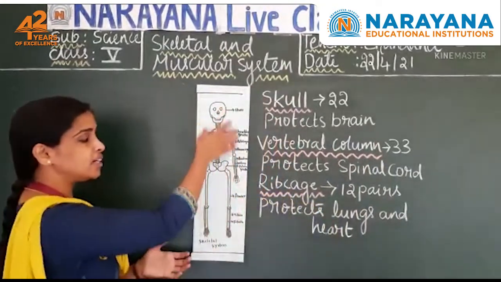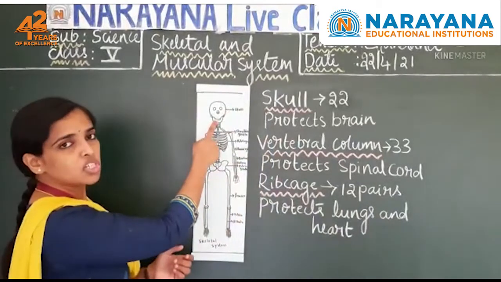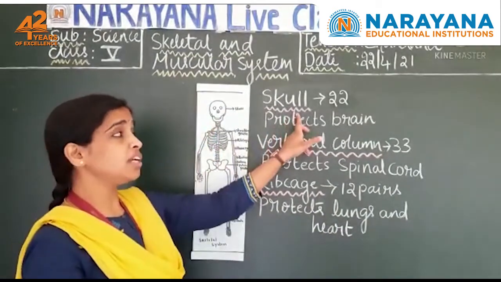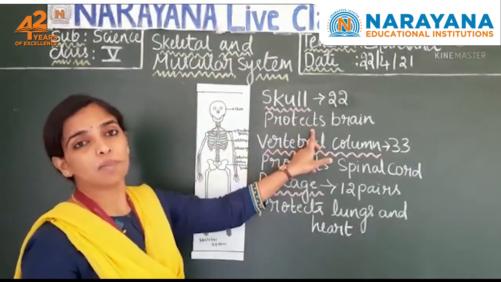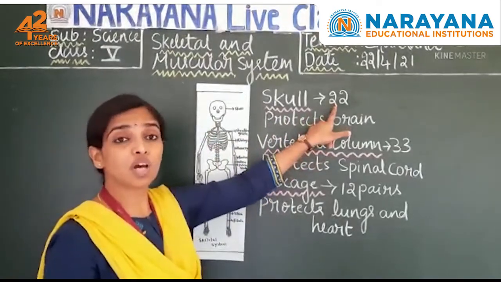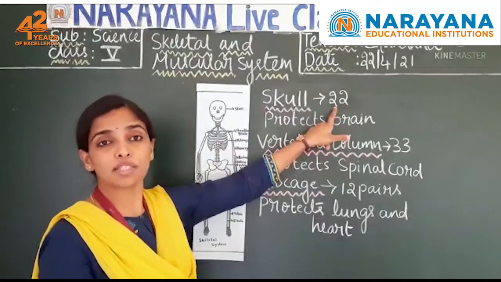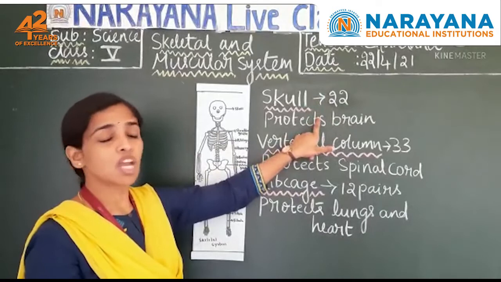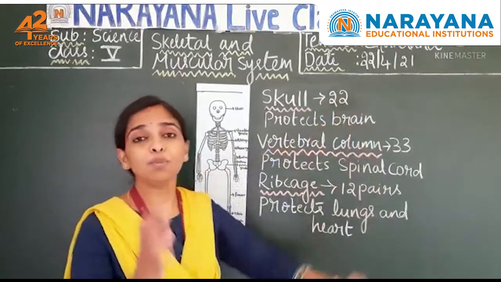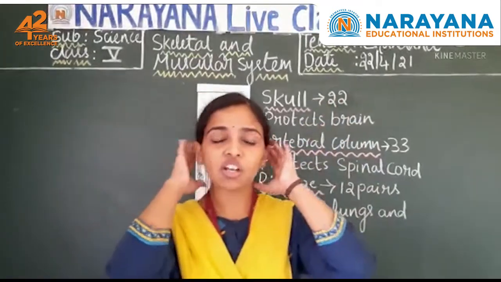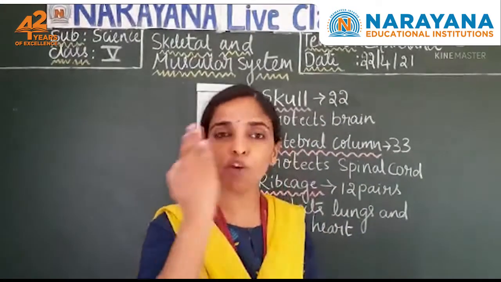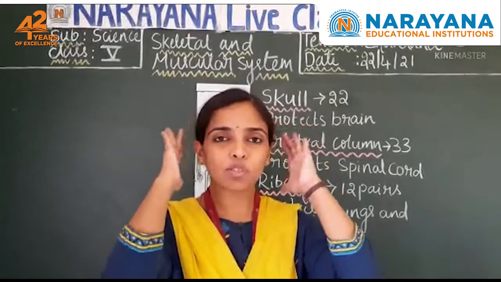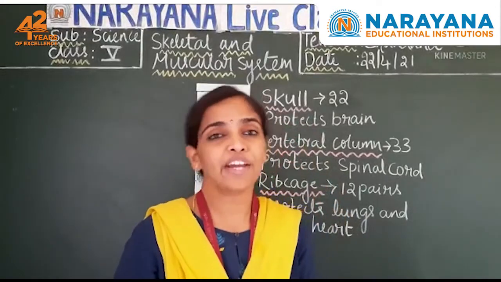Look at this skeleton here. This is the skull region, which is present around your brain. What is this skull doing for us? It is protecting our brain. How many bones are there in the skull? 22. You should remember this number. The skull is protecting the delicate organ called the brain. Out of these 22, 8 bones are present in your head region and the remaining 14 are present in your facial region. 14 facial bones are there. Remaining 8 bones are present in your head region.